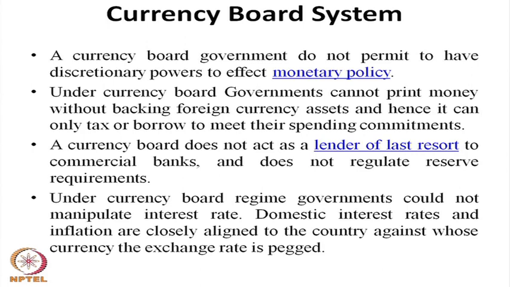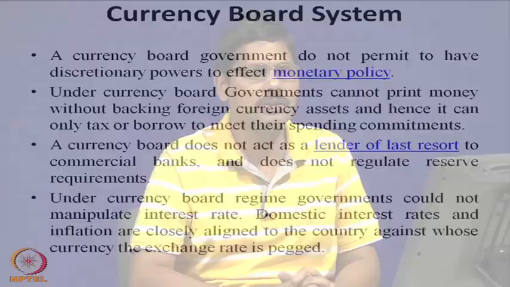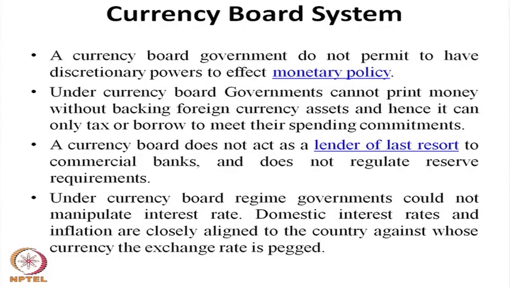A currency board government does not have discretionary power to affect monetary policy. What does it mean? It means that monetary policy independence is not there on the part of the domestic monetary authority, because they indirectly practice a fixed exchange rate under the currency board. They adhere to the fixed exchange rate.